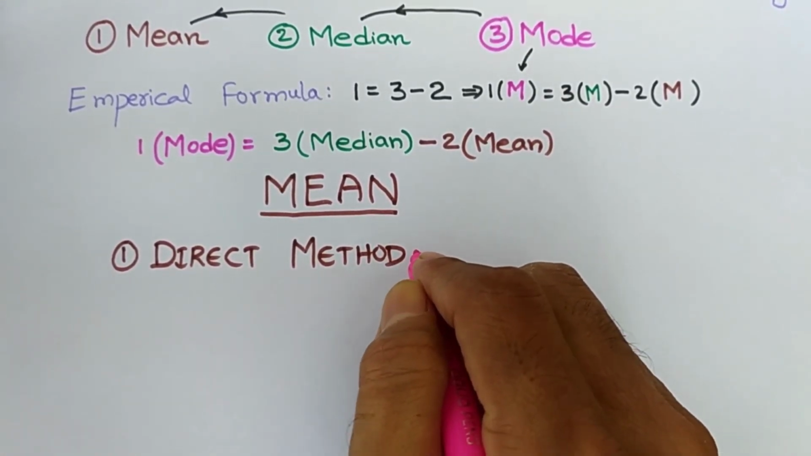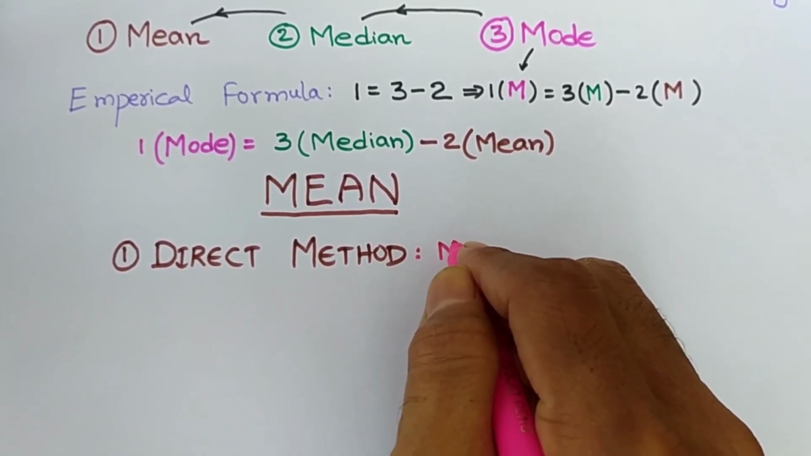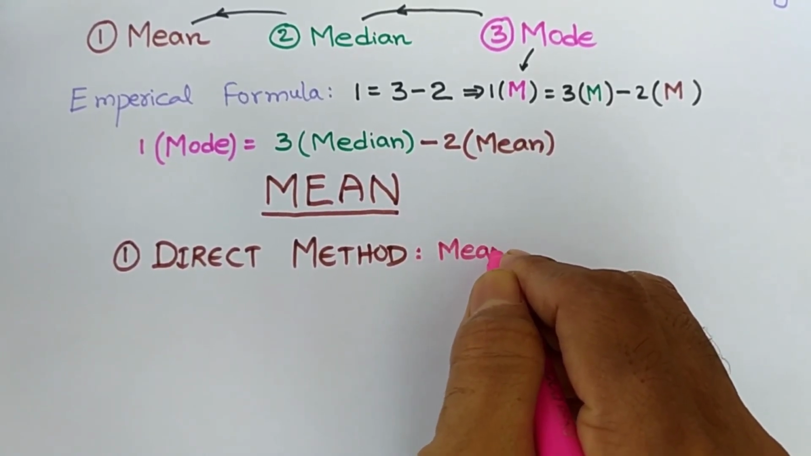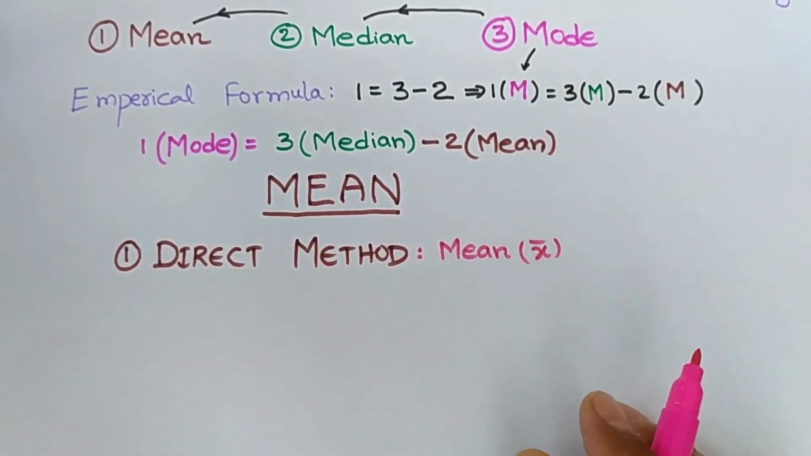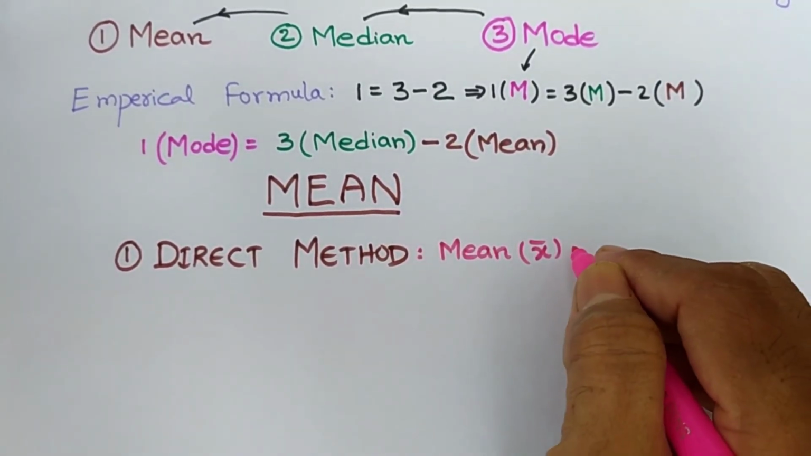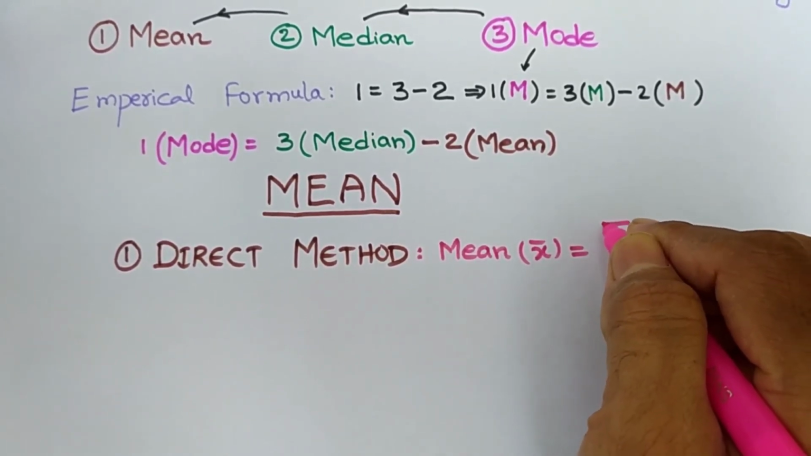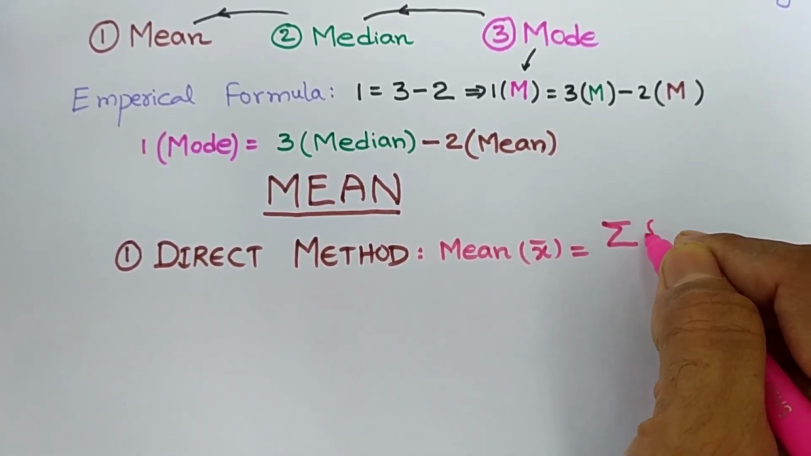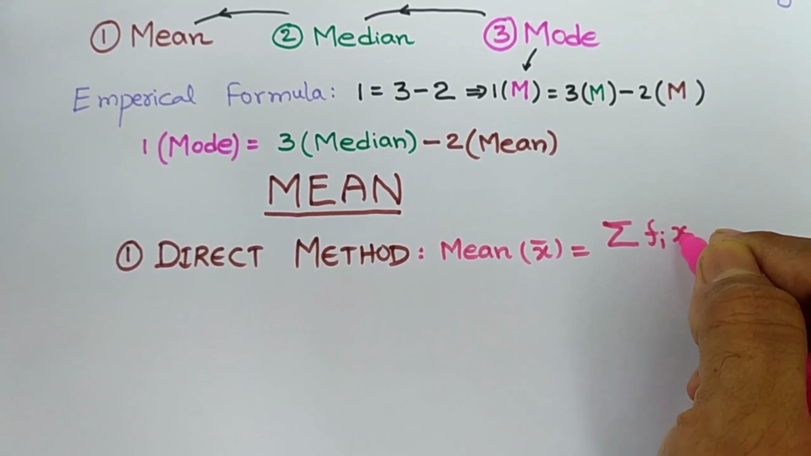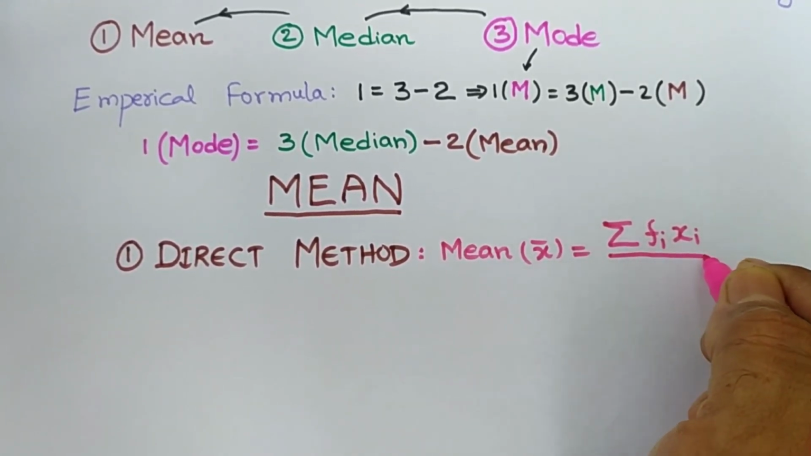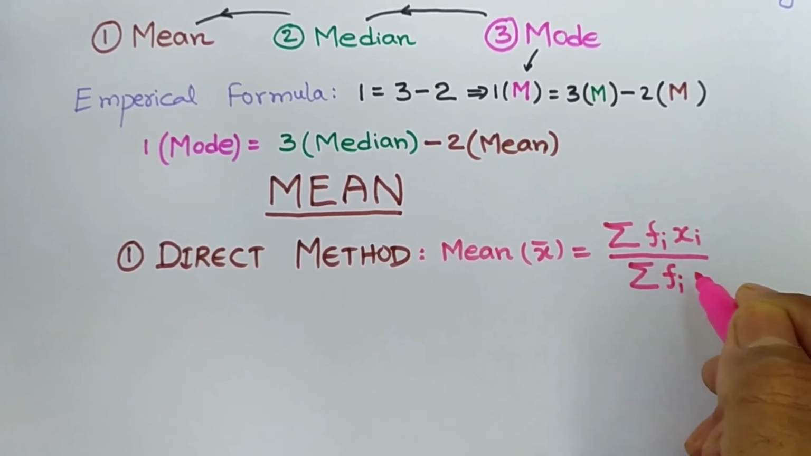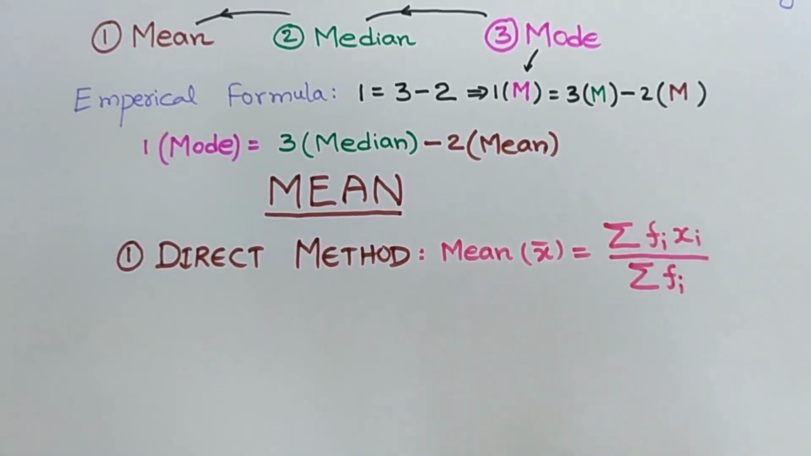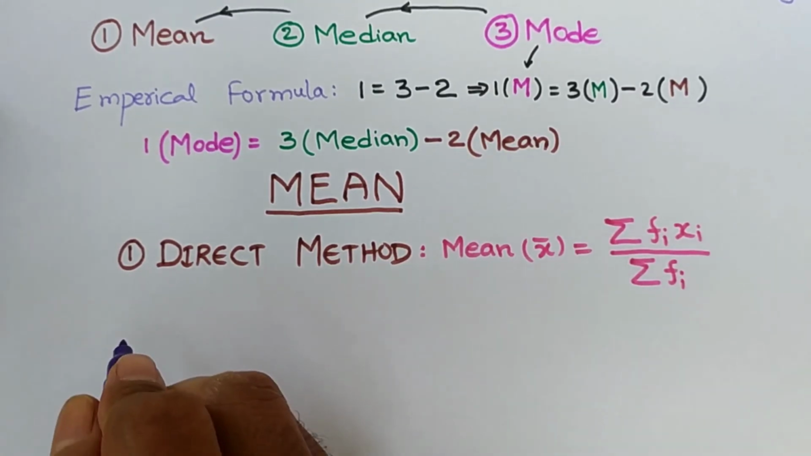Mean, denoted by x bar. Mean x bar is equal to sigma fi into xi by sigma fi. This is the formula for finding mean using direct method.